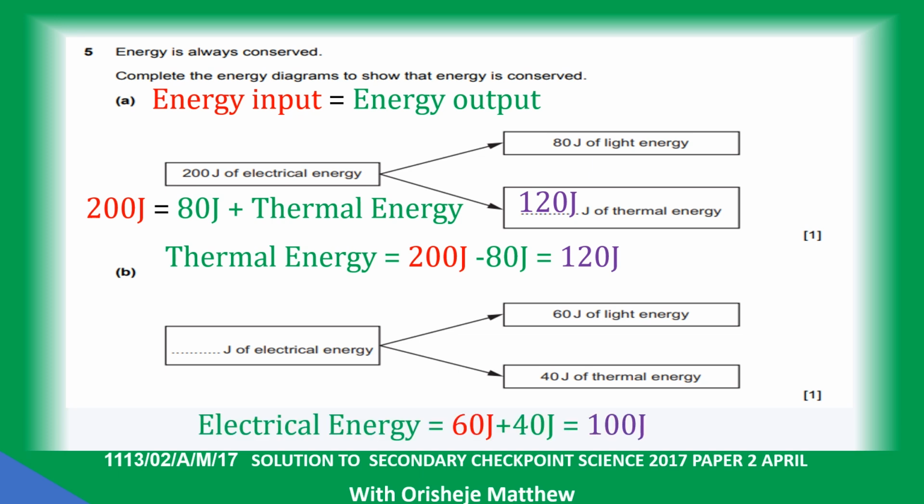Okay, now we have electrical energy converted to 60 joules of light and 40 joules of thermal energy. That will give you 100 joules of electrical energy.